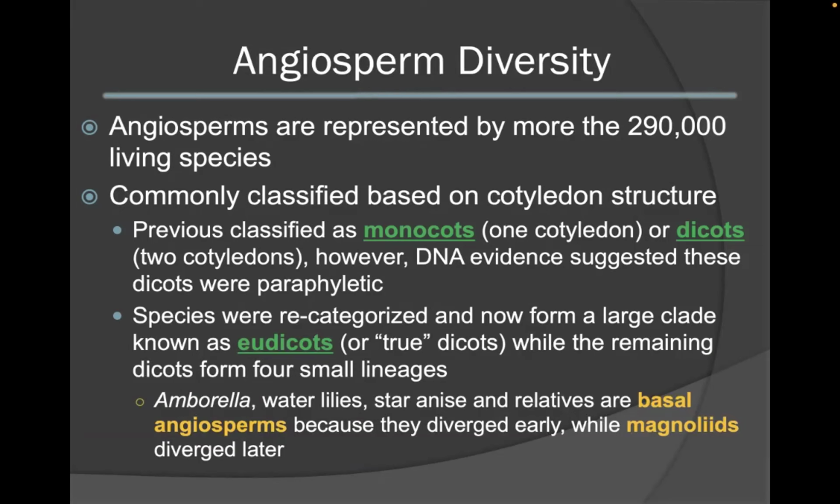The remaining species that were classified as dicots now form four small lineages: Amborella, water lilies, star anise, and their relatives are considered to be the basal angiosperms that diverged early in the phylogenetic tree, while magnoliids diverged later.